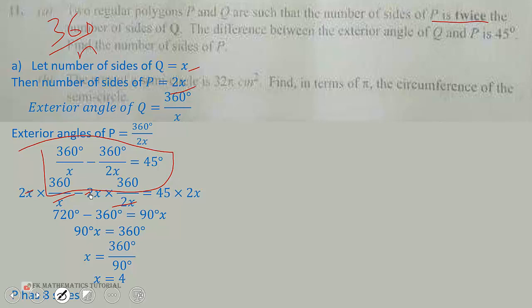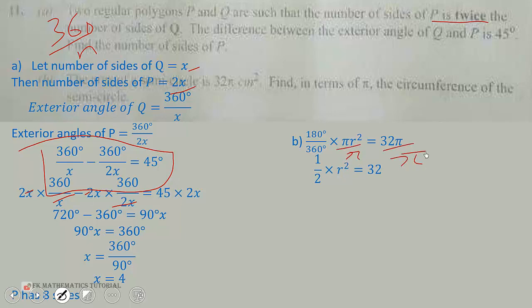Question number 11b. The area of a semicircle is 32 pi centimeters squared. Find, in terms of pi, the circumference of the semicircle. The area of a semicircle is given by theta over 360 times pi r squared, or simply half pi r squared.